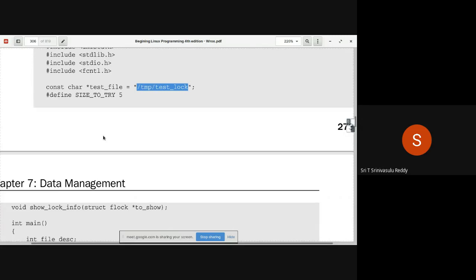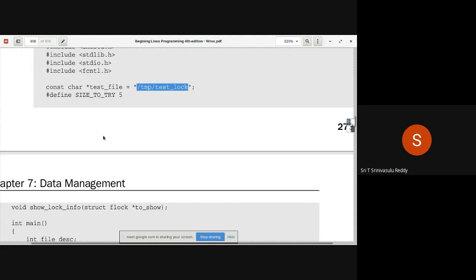What he is going to do is apply locks on the file in terms of 5 bytes of locking area. 5 bytes starting from the beginning of the file are going to be locked, then another 5 bytes from the fifth starting position. 0 to 5, one lock. 5 to 10, another lock. 10 to 15, another lock. Like that, he is going to make an attempt, to see where he is going to be successful and where he is going to fail. That's what you really mean.